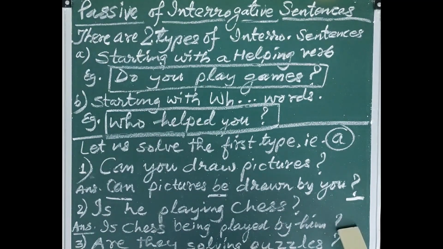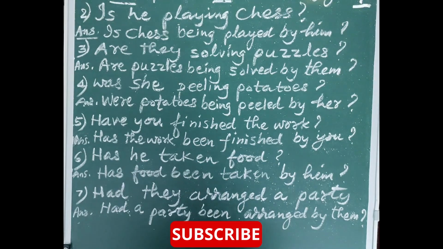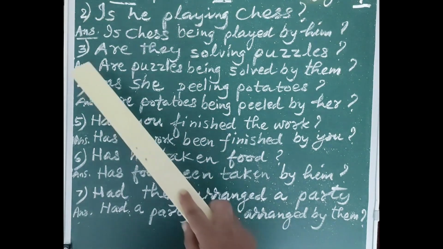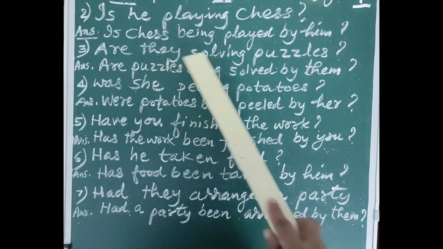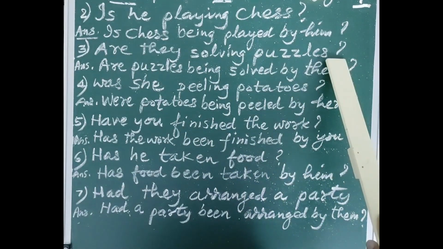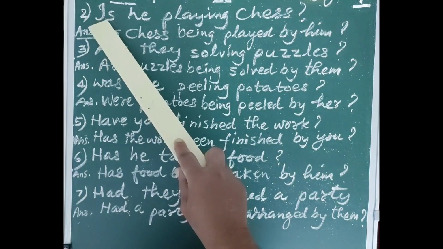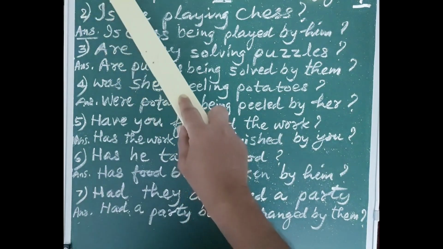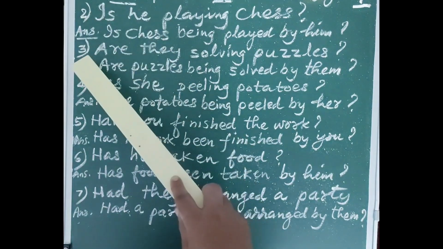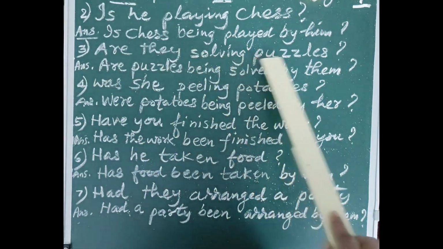type of sentences. Let us see more sentences. So let us again come to the third example. It is written, are they solving puzzles? Question mark. Are is the helping verb. In the previous sentence is was the helping verb. And even in the first sentence can is the helping verb, it is simply called the modal. Here, are they solving the puzzles?